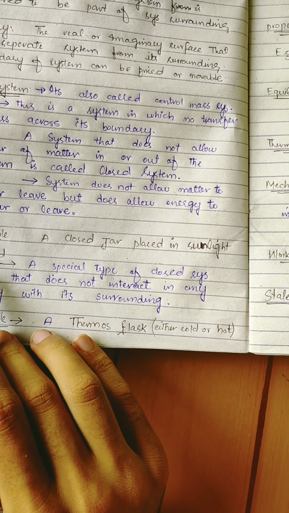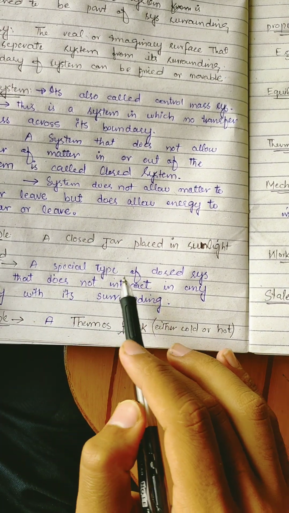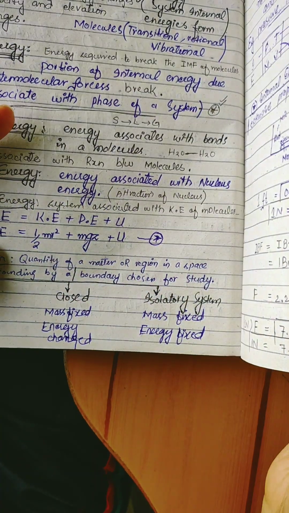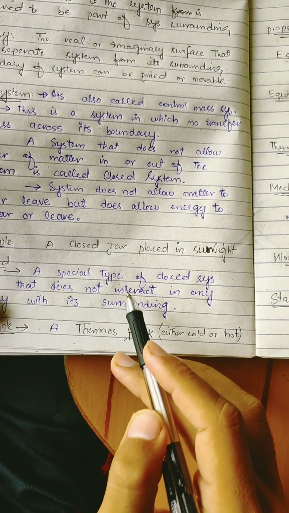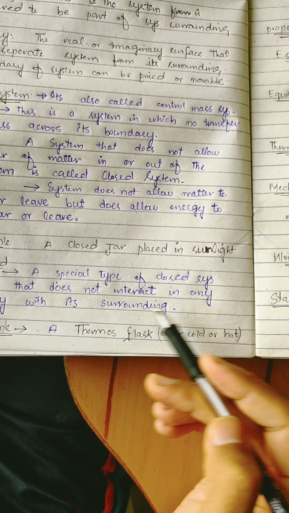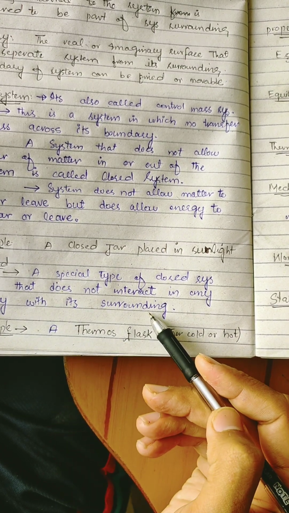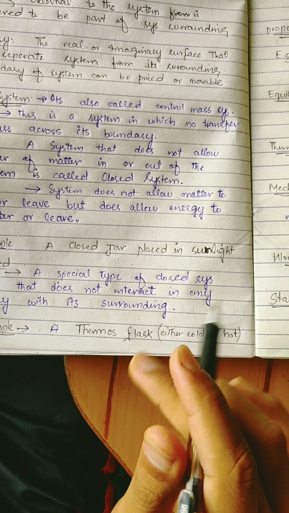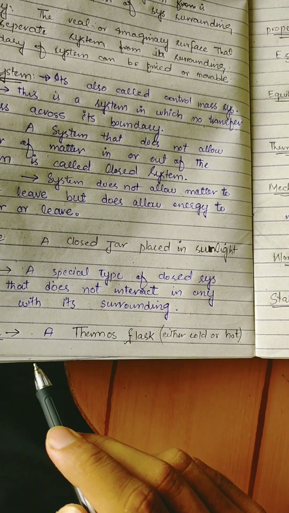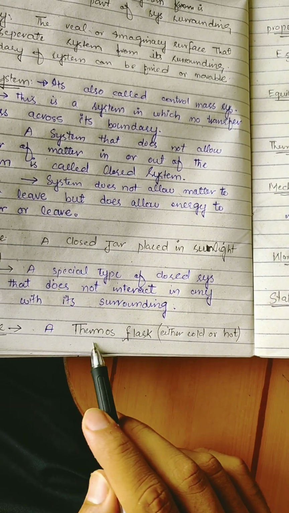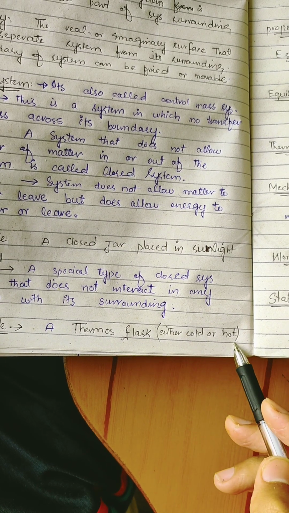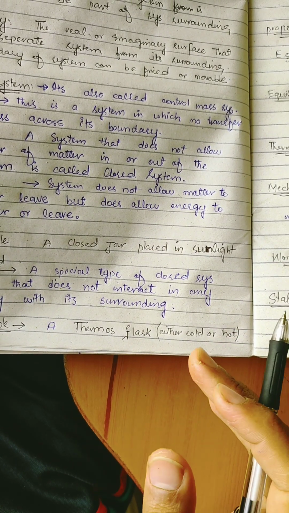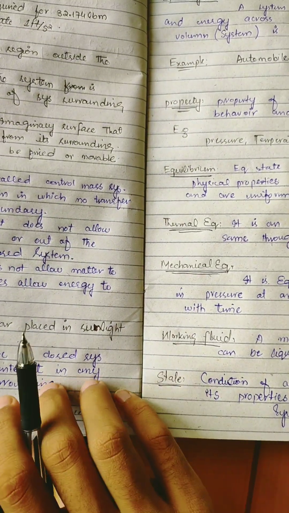Isolated is a special system. An isolated system is a special type of closed system that does not interact in any way with its surrounding, where there is no matter or energy entering or leaving. So this type of system is called an isolated system. The example of an isolated system is a thermos flask, either cold or hot, which does not interact with its surrounding. That's why it's called an isolated system.